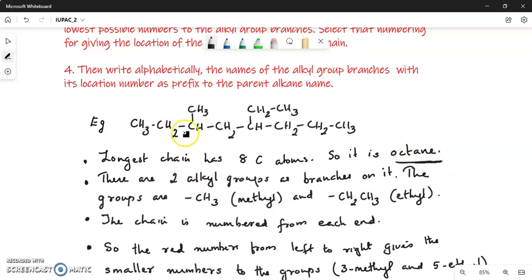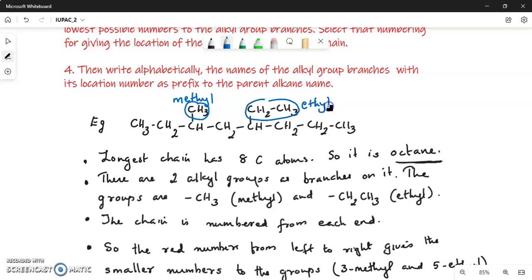Now, determine if there are any branches on it. Yes, there are 2 branches on it. One is this one and one is this one. And what are these groups? This branch is a methyl group and this branch is an ethyl group.